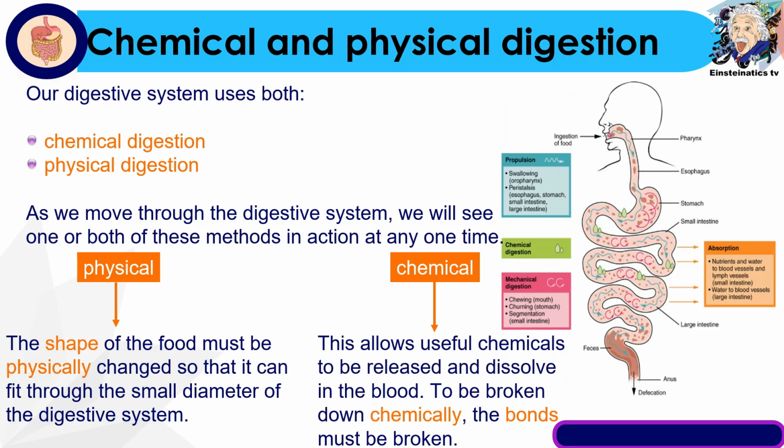On the other hand naman, yung pagkain must undergo chemical digestion because it would now allow useful chemicals to be released and dissolved in the blood, and the chains that held the nutrients can be broken down chemically, and the bonds must be broken so that the energy can be released from the food.